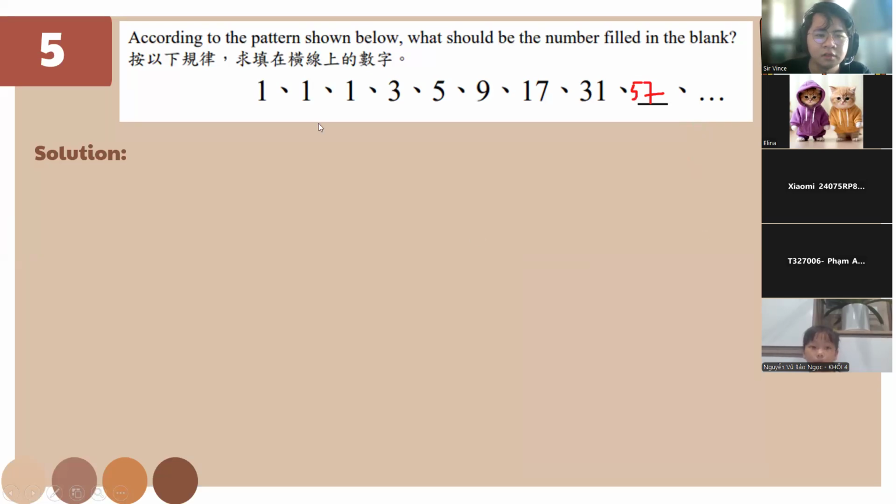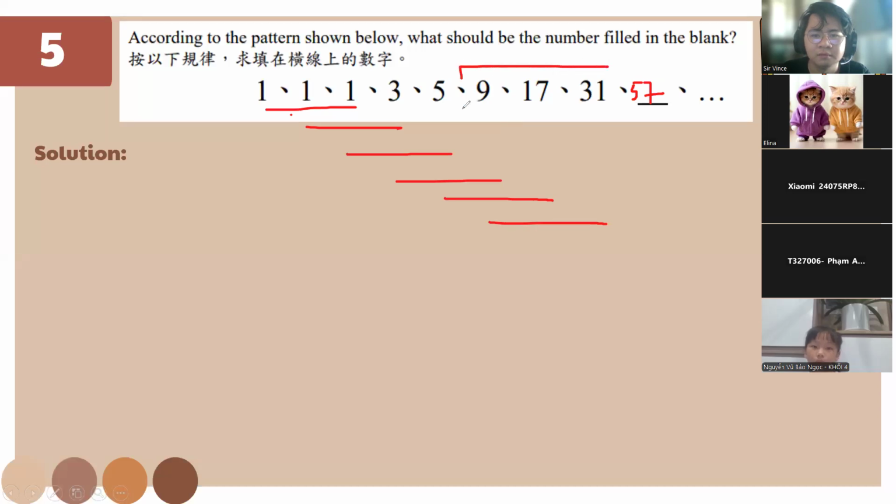So, this one, this one, this one, and adding them. Okay. So, any questions for this one?